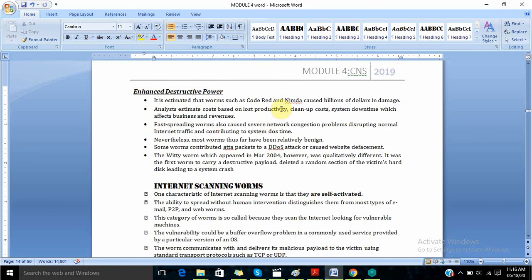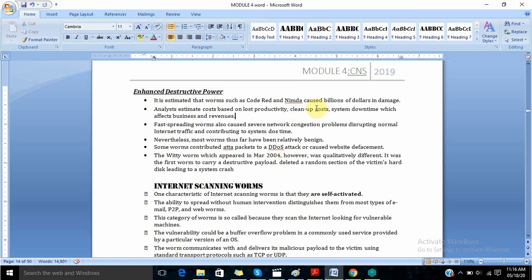Productivity was reduced. Cleanup cost arises because whenever the worm code gets infused into the correct code, the system will have the worm code, which itself is unnecessary. Other than that, it will also have other unnecessary code which is created by the worm for its use.